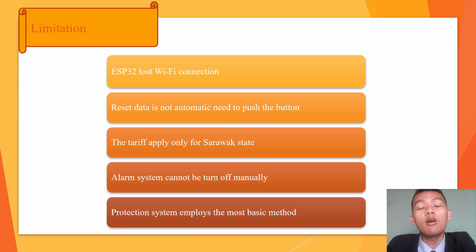For the limitations of the device, firstly, the limitation is Wi-Fi. This device needs Wi-Fi to update the parameter rating from the PRISM 0040 to the Firebase. Besides, to reset the data, this device just uses a manual button, not automatically. Next, the tariff of the bill is only set up for the Sarawak state. Then, the alarm system does not have a manual button to turn it off. The alarm system stops by using the code inside the device. Lastly, the protection system just employs the most basic method, which is the ESP32 and the fuse.